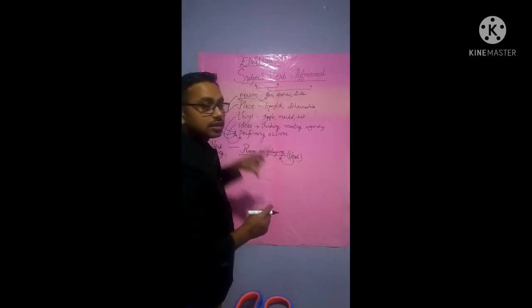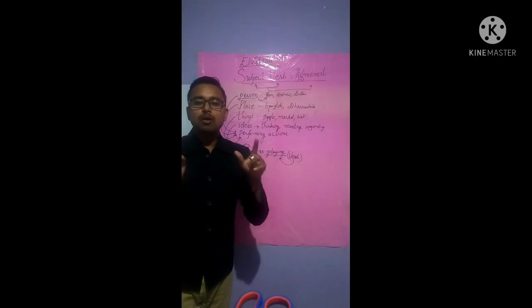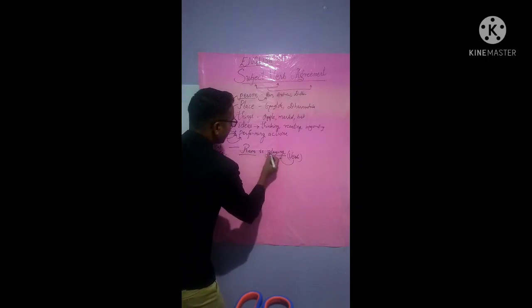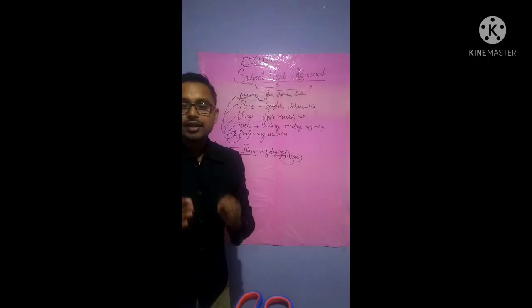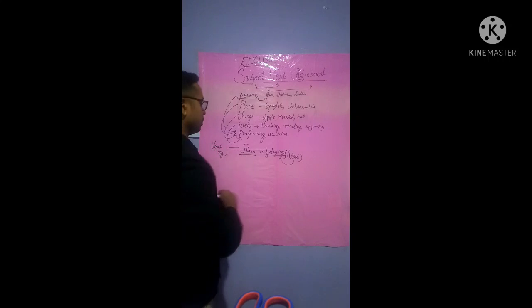See, subjects don't work by themselves. It's of no use, isn't it? So the word that expresses an action or state of being is a verb. So Ram is playing. This playing can be said as a verb, isn't it? Now, action verbs and state of being verbs are also known as linking verbs.